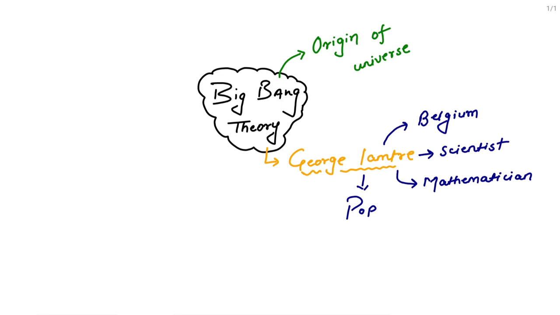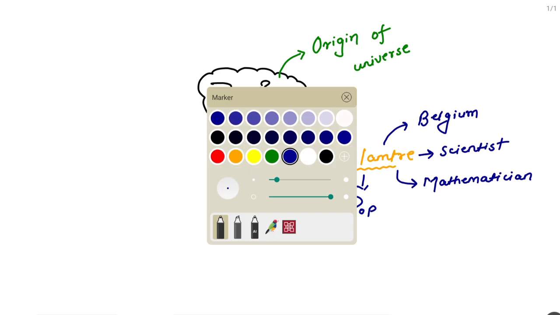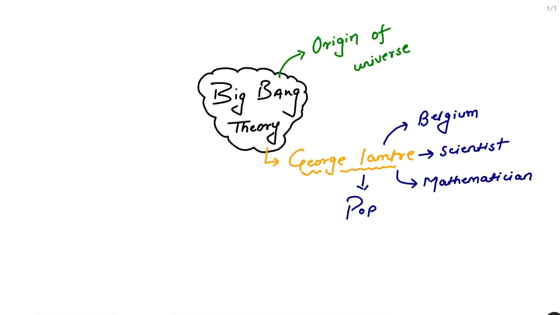Now when we talk about George Lemaitre, the third question will come: when did he give this Big Bang theory? The theory was given in 1927. It was introduced for the first time in 1927, but it was rejected.